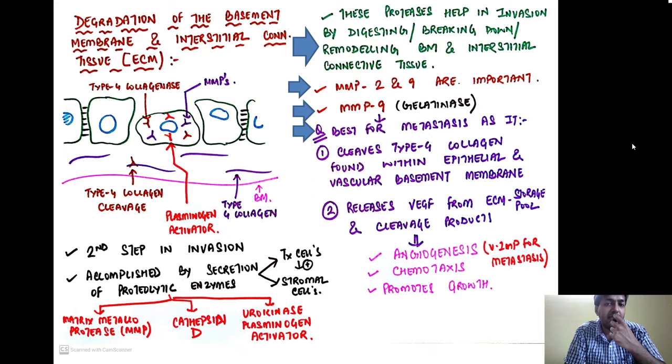Why? Because it cleaves type 4 collagen, which is found within the epithelial and vascular basement membrane. It is also involved in the release of vascular endothelial growth factor from the extracellular matrix storage pool, and the cleavage products stimulate angiogenesis, chemotaxis, and help promote growth. As you all recall, angiogenesis is very important for metastasis. So this is how the extracellular matrix is degraded by proteolytic enzymes.